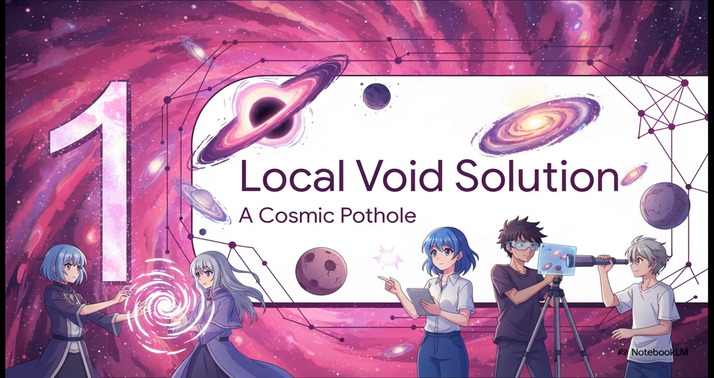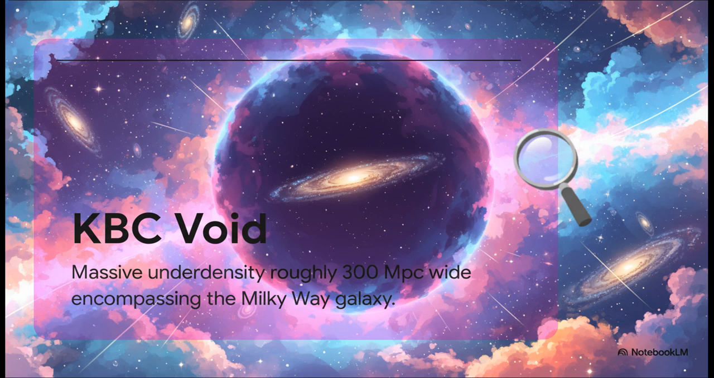Section 1. The Local Void Solution, Living in a Cosmic Pothole. Well, hold on. Before we throw out the physics textbooks, let's look at our prime suspect. And this suspect reveals a pretty shocking twist about our actual place in the universe. The solution to this massive crisis might simply be that we aren't actually observing an average normal patch of the universe. Instead, it looks like we are looking out from inside a giant, underdense cosmic pothole.